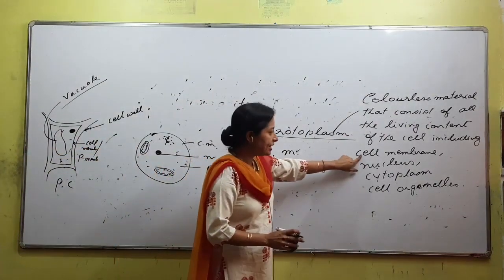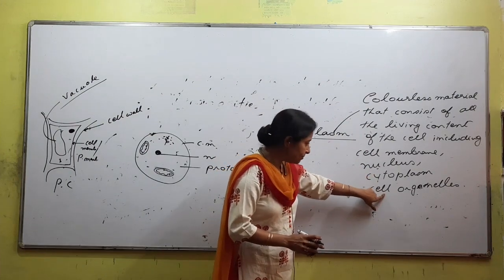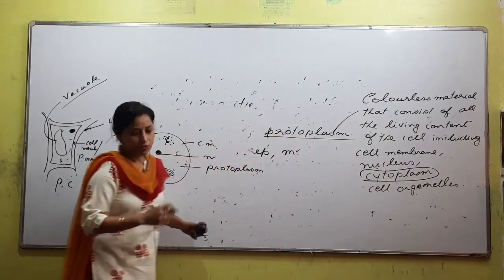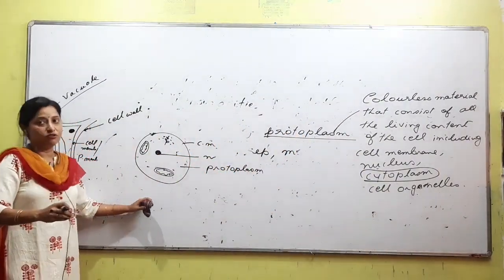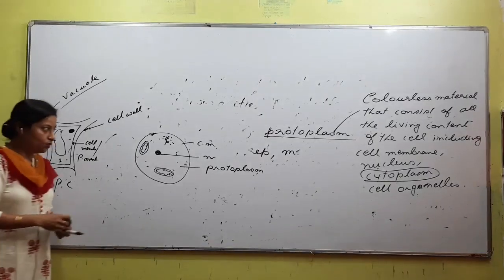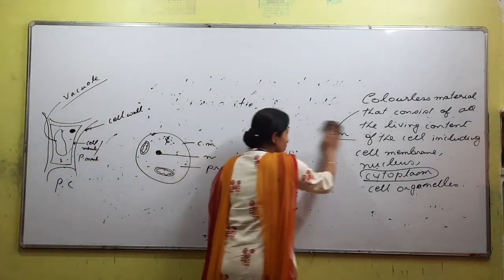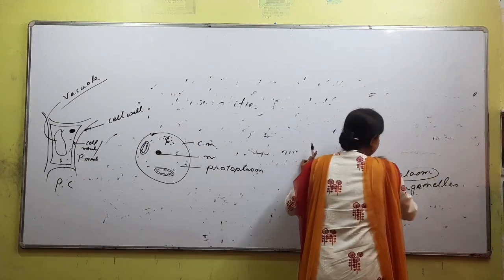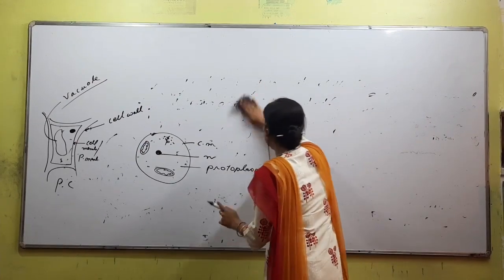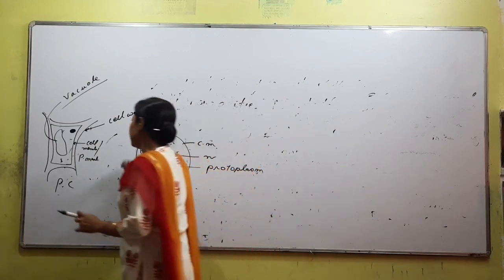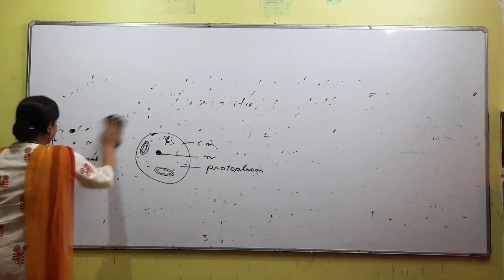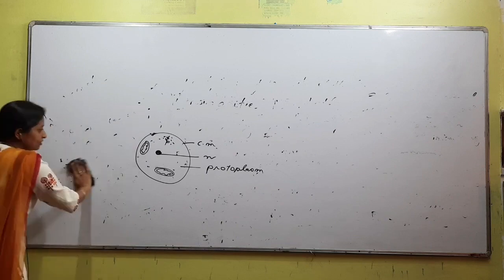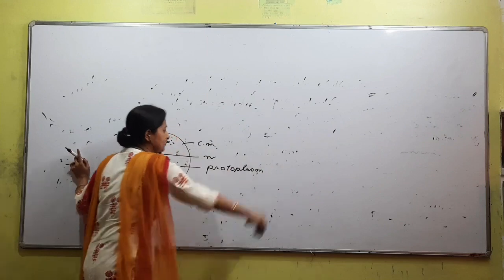So we are clear about cell membrane, we are clear about nucleus, we are clear about cell organelles. We have a term called cytoplasm. Normally, in general, when we talk about what is inside the cell, we can either say cytoplasm or we can say protoplasm. Basically, students normally say protoplasm, right? But we have a word called cytoplasm also. So we need to know the difference between protoplasm and cytoplasm.